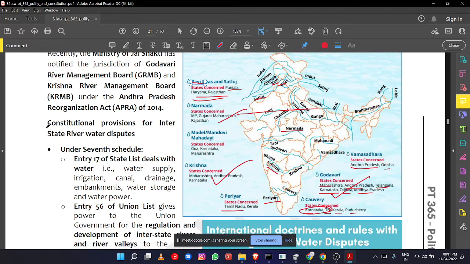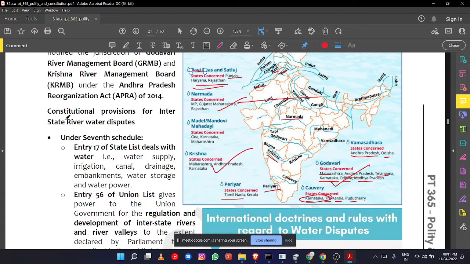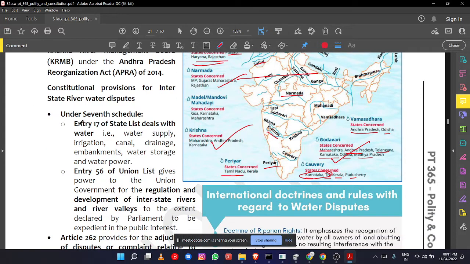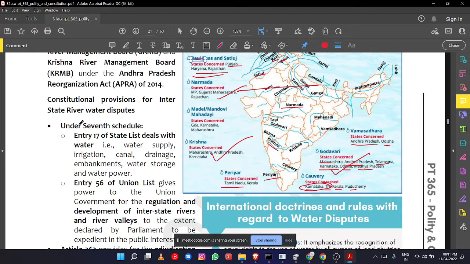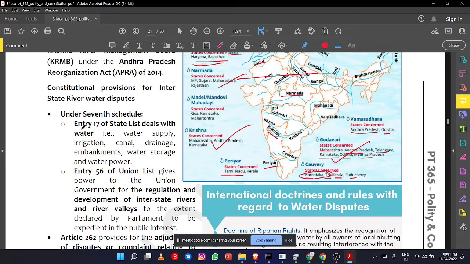There are certain constitutional provisions for interstate river water disputes. How to solve these disputes? States have certain autonomous powers. The center cannot simply enforce all its rules and regulations over the states. States need to come up with their own rules.